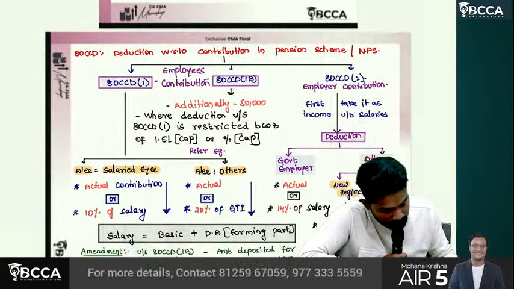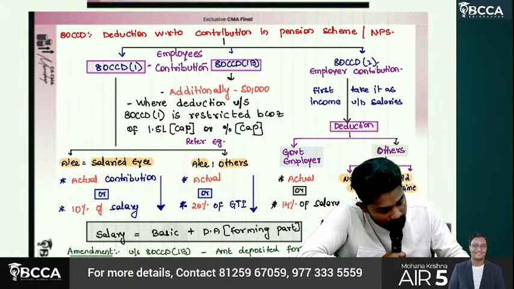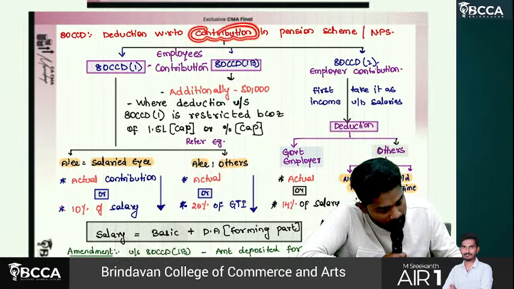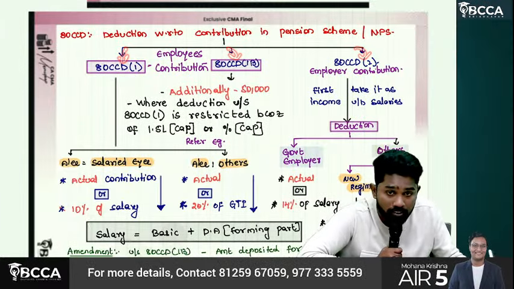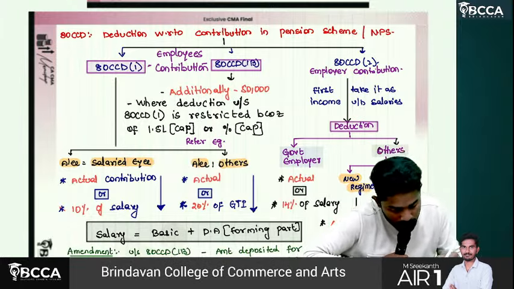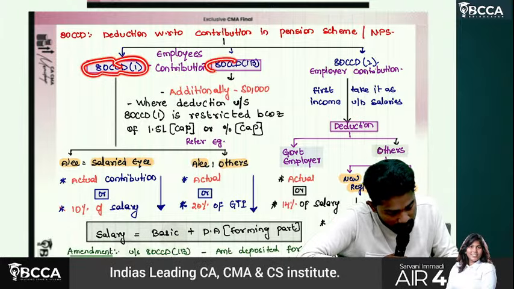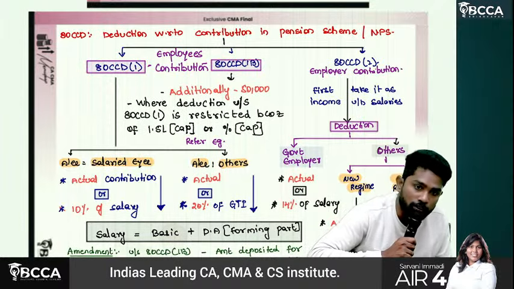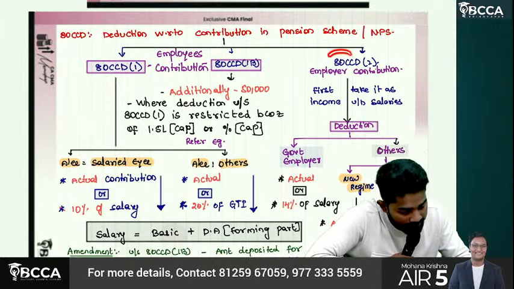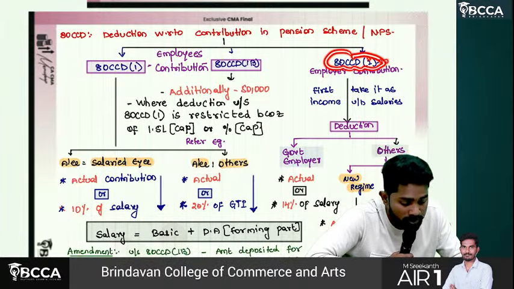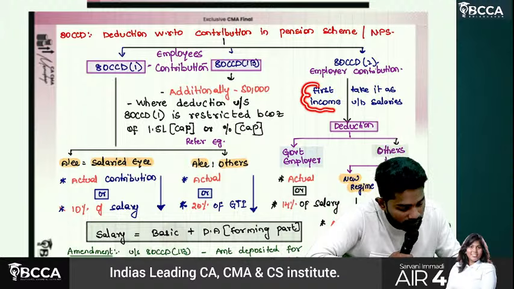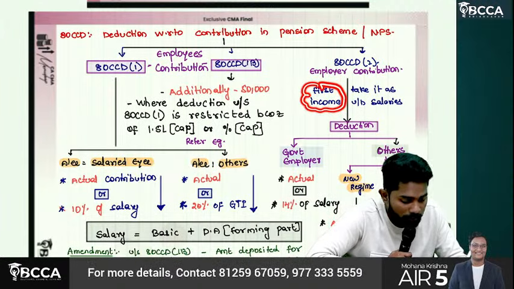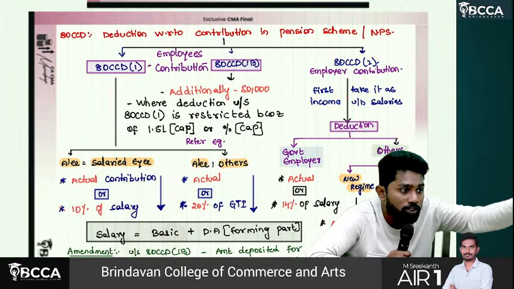Deduction with respect to contribution in pension scheme or NPS. 80CCD subsection 1, 80CCD 1B, and we have 80CCD subsection 2. Both CCD 1 and CCD 1B are related to employee's contribution, whereas 80CCD subsection 2 is employer contribution. Employer contribution, first it is an income. Why? Because on behalf of you, your employer is contributing.